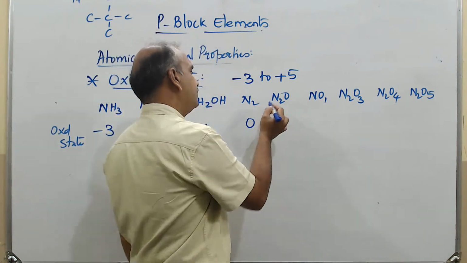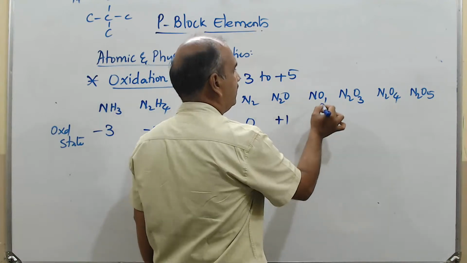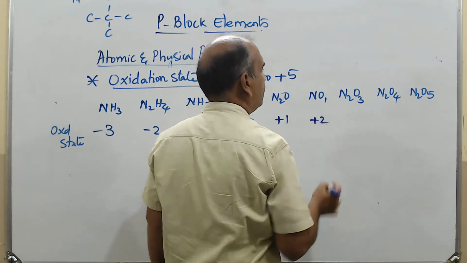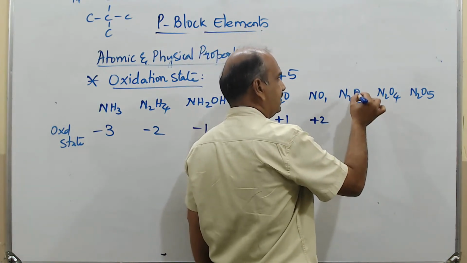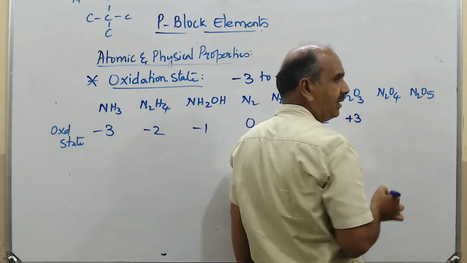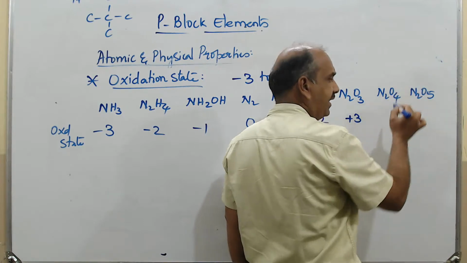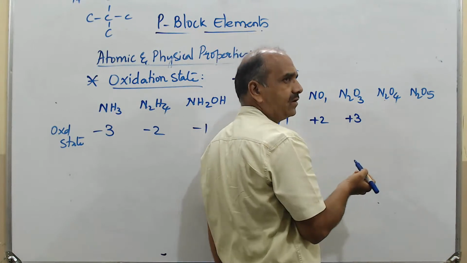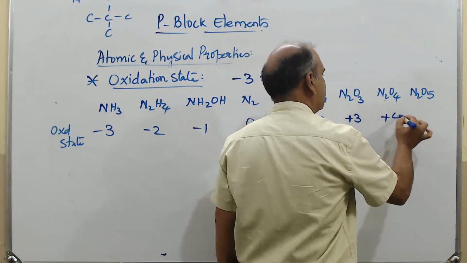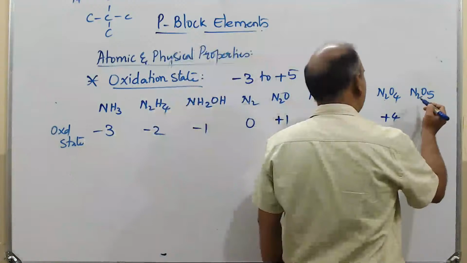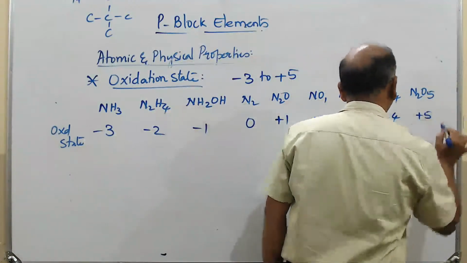Then we have here oxygen will be -2. Oxygen is -2, so each nitrogen should be +1. Here oxygen is -2, so nitrogen should be +2. Then here total oxygen -6, so each nitrogen +3. Then each oxygen -2, 4 2s are 8, so 8 should be divided by 2 atoms of nitrogen. So each one will be +4. Then N2O5, each oxygen -2. So 5 2s are 10. -10 is divided among 2 nitrogen, so it will be +5.